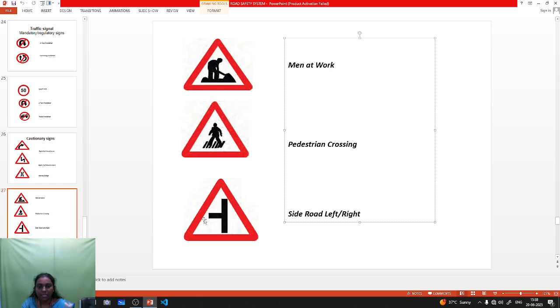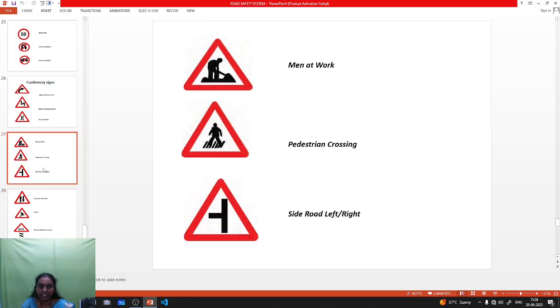Okay, next, this type of indication is side road, left or right. If the road is divided into one other branch, this type of indication is a side road, left or right branch. It is one of the intersections of the road. It may be a 4 road intersection or a 3 side intersection. It can be denoted like this.